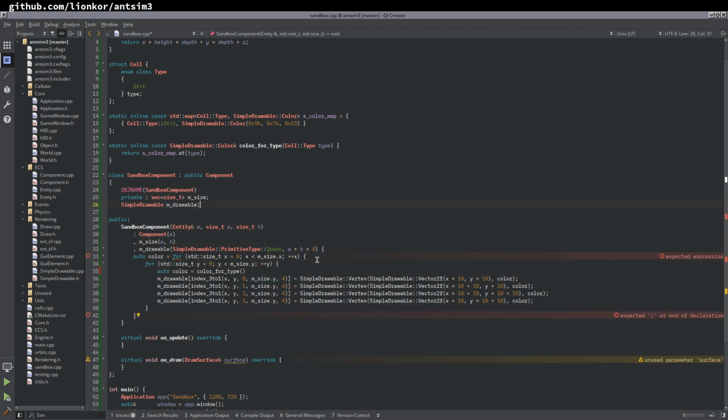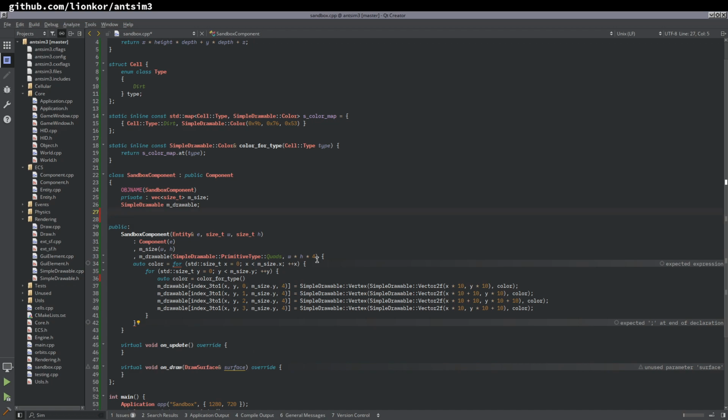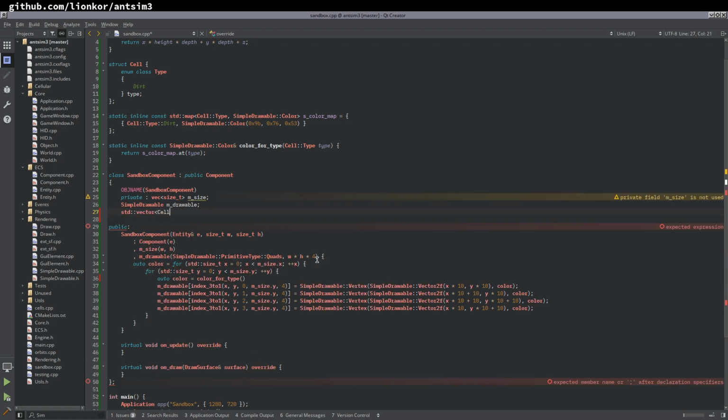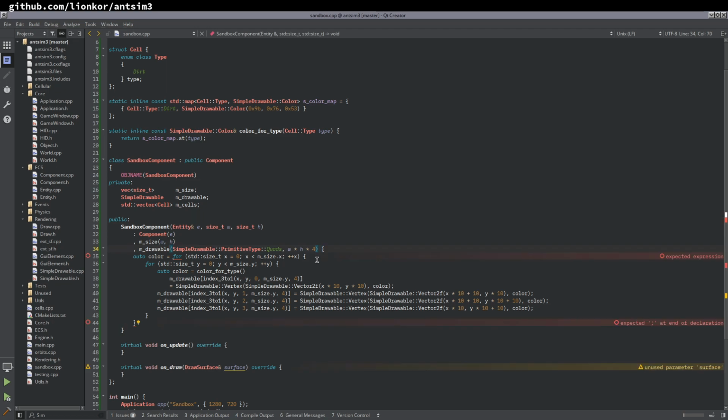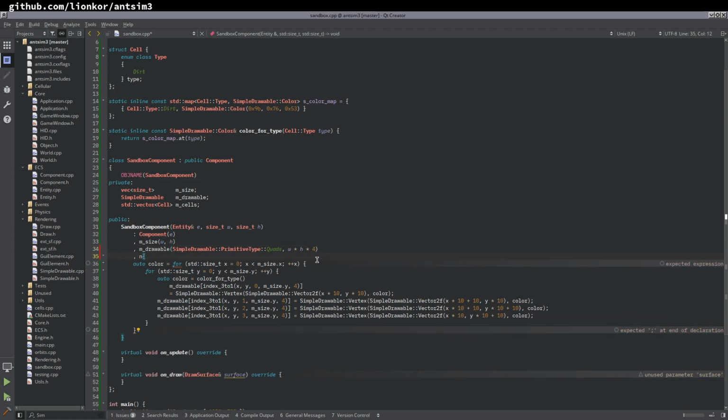Okay, we need a way to store all the cells, obviously, right? So a standard vector of cells. We'll just resize that right now, just so we don't go insane. Cells, size type n, width times height, I guess.